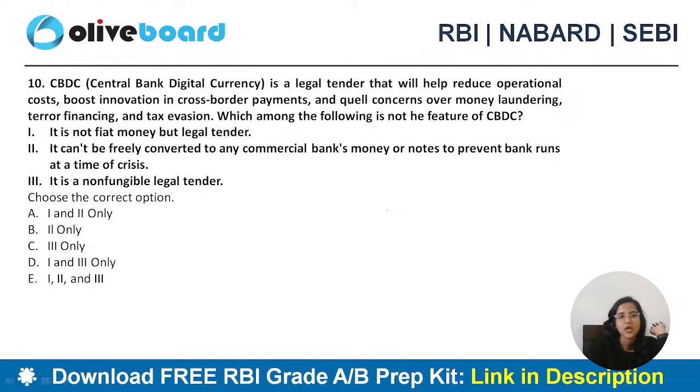ठीक है. Then, CBDC is a legal tender that will help reduce operational costs, boost innovation in cross-border payments, quell concerns over money laundering, terror financing, and tax evasion. Which among the following is not a feature of CBDC? First, it is not fiat money but legal tender. Second, it can't be freely converted to any commercial bank's money or notes, to prevent bank runs at a time of crisis. Third, it is non-fungible legal tender. Options: 1 and 2 only, 2 only, 3 only, 1 and 3 only, 1, 2 and 3. What is the correct answer?